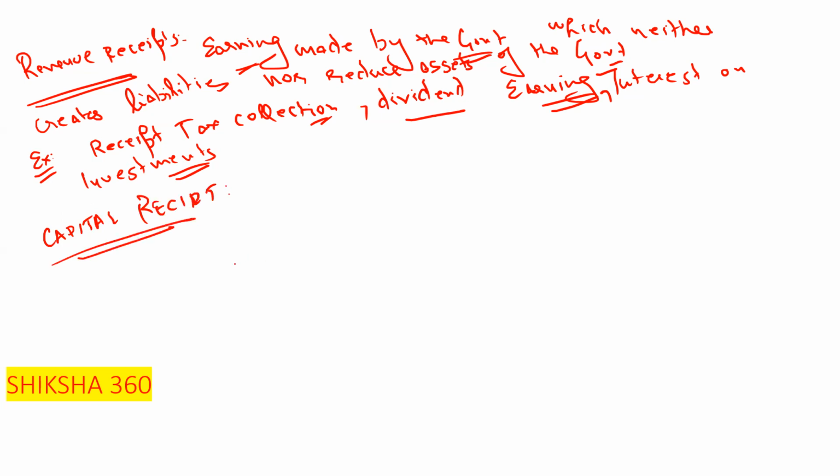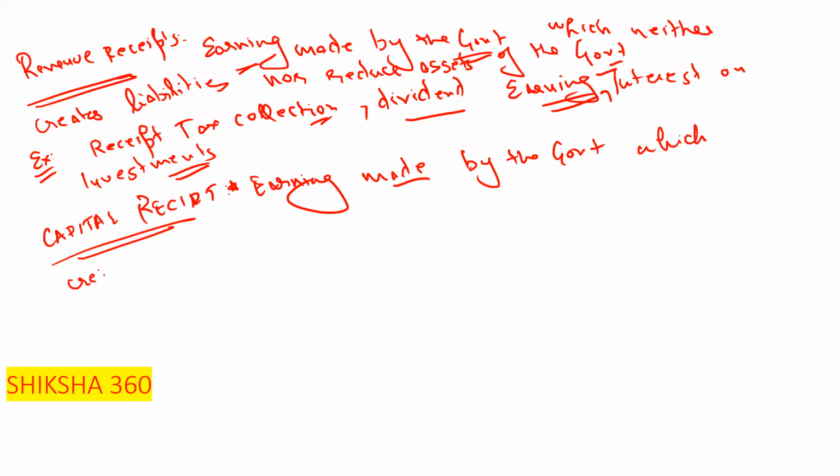The second one here is capital receipt. What is capital receipt? Please remember this carefully: it is earnings made by the government which creates liabilities. Basically, capital receipt is that which creates liabilities.